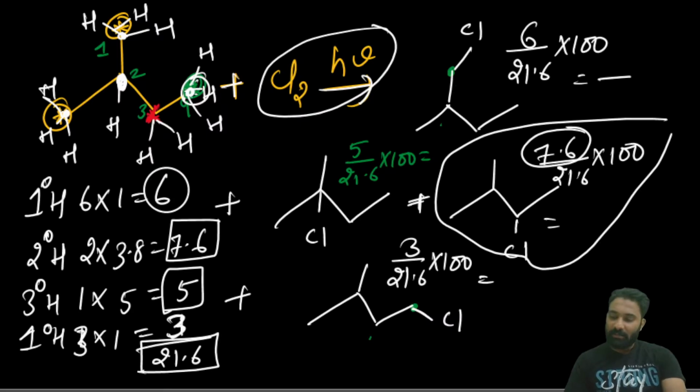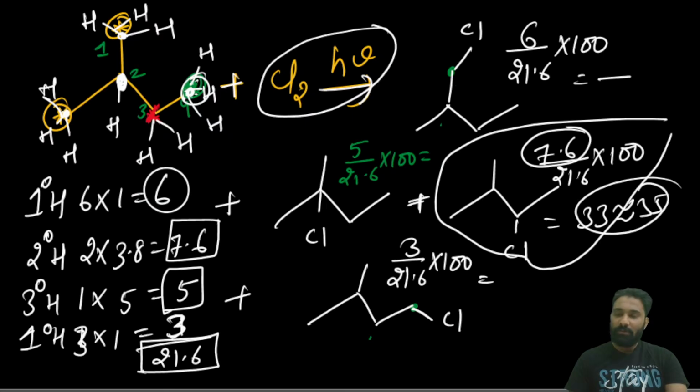Calculate it and tell me. 7.6 by 21.6 into 100, around 33 to 35. Among all the four, this is giving approximately 33 to 35, so this one will be the higher yield and it is the more stable.